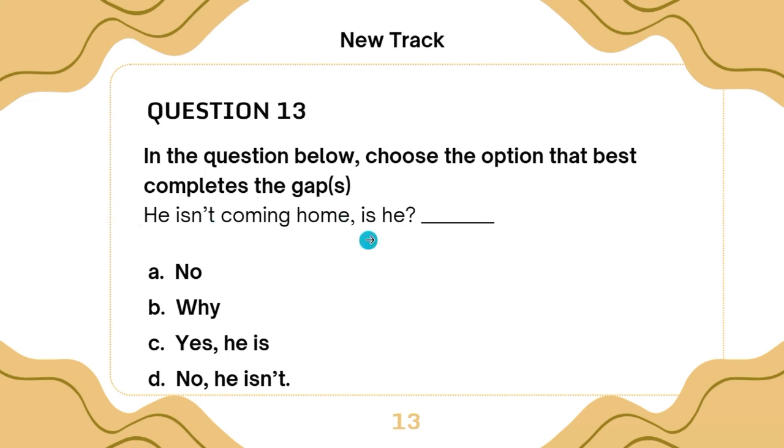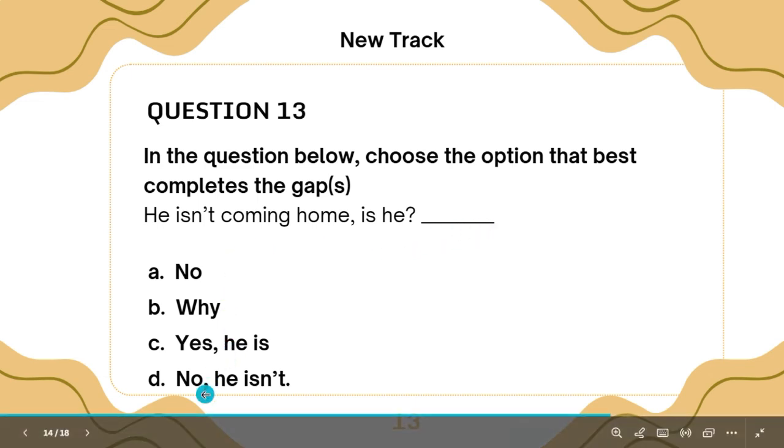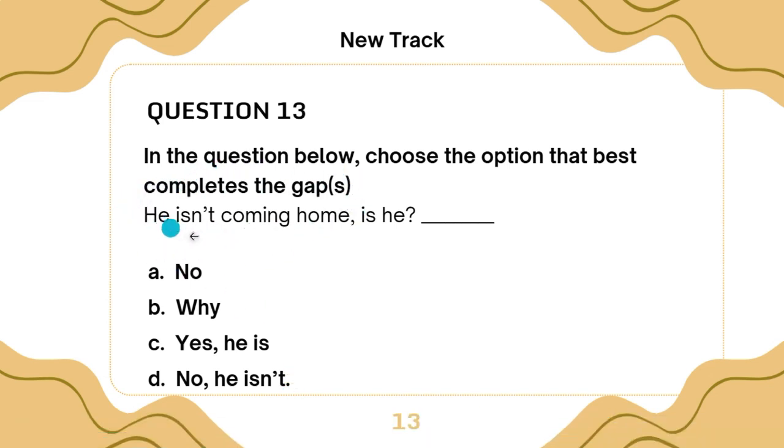Now, he isn't coming home. Negative statement. Is he? Positive question tag, right? Then the answer should be a negative answer. And what is the answer? No, he isn't. Now, if you have a positive statement, it will go with a negative question tag, and then you have a positive answer. So take note of these two points.